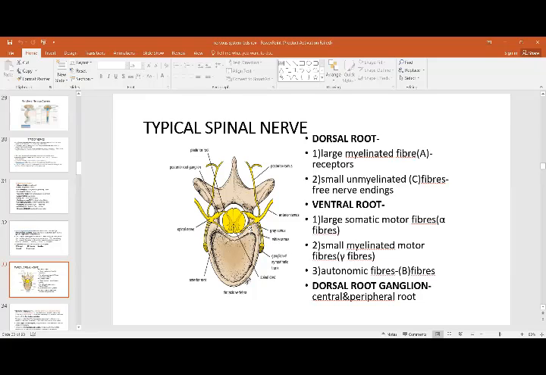You see in this, these are the roots, the posterior root and the anterior root, and then you have a dorsal root ganglion. This enlargement on the posterior aspect is the dorsal root ganglion. These are the structures which are in relation with the spinal cord.